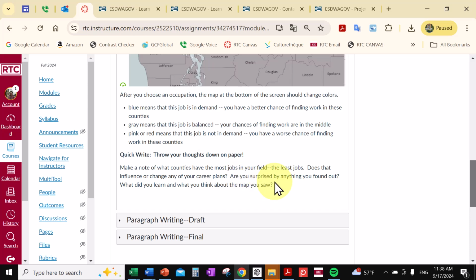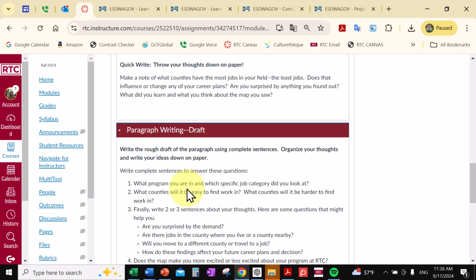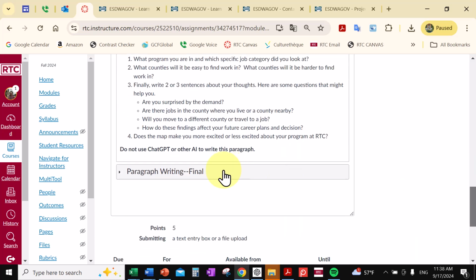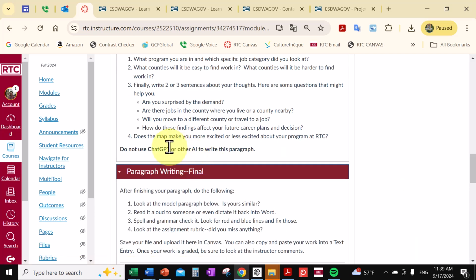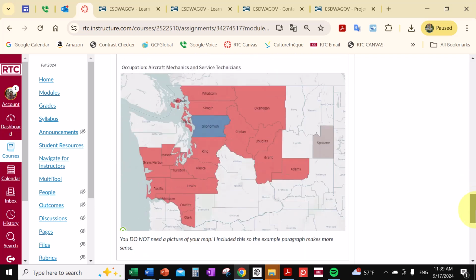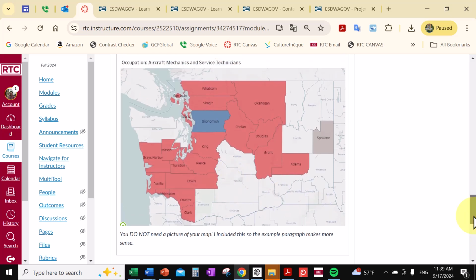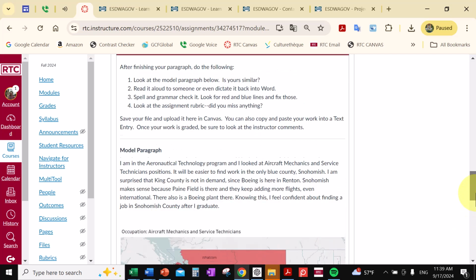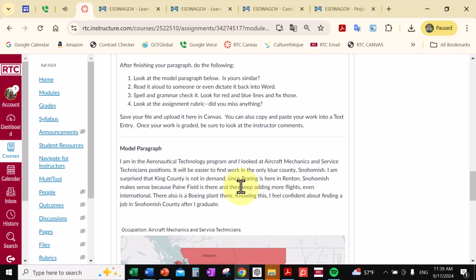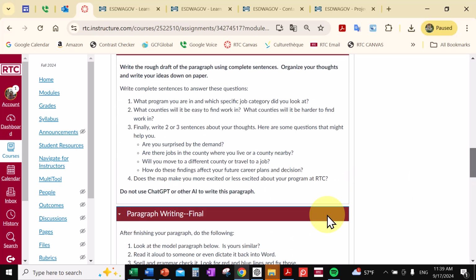And remember to try writing in a paragraph. And if you look here, it says it wants you to do a rough draft of a paragraph and gives you some guidelines. And then do not use ChatGPT to write it. I want to see your voice. And then this is kind of what goes along with the old assignment. An example of what a model paragraph would be like. So look at those two things too when you're doing this assignment.